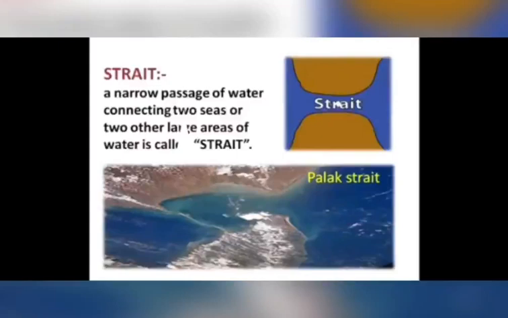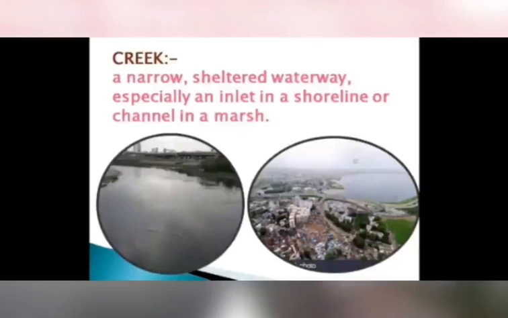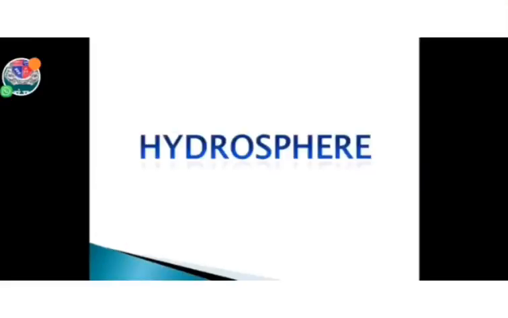Strait: a narrow passage of water connecting two seas or two other large areas of water. दो water body के बीच में एक land, that is a strait. Next is a creek, जिसको हम बोलते हैं खाड़ी. A narrow sheltered waterway, especially an inlet in a shoreline or a channel in a marsh, मतलब कीचड़ वाला area. All these were the water bodies that are part of the ocean.